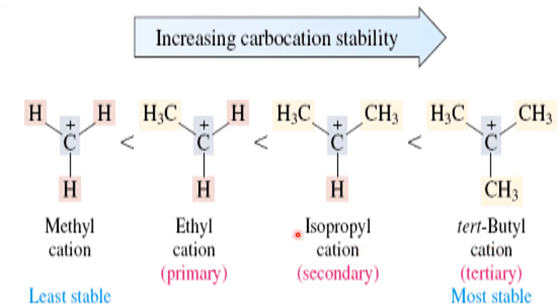But which is most stable? The methyl carbocation is the least stable, whereas the butyl carbocation is the most stable. Why? Because that depends upon the surroundings. Now what are the surroundings? Surroundings are alkyl groups, or the methyl groups in particular. Methyl groups are known as what? Electron donating groups. They donate electrons.